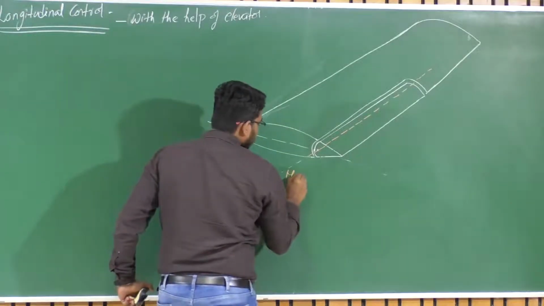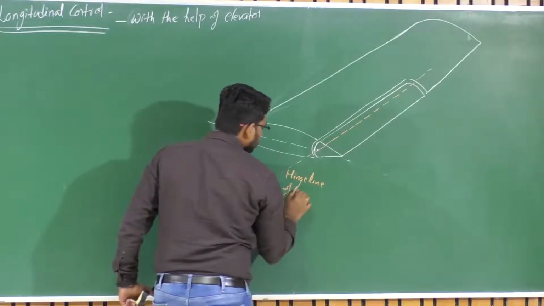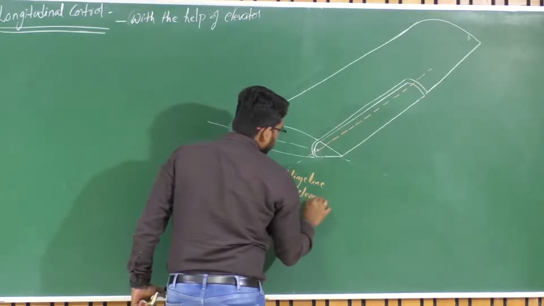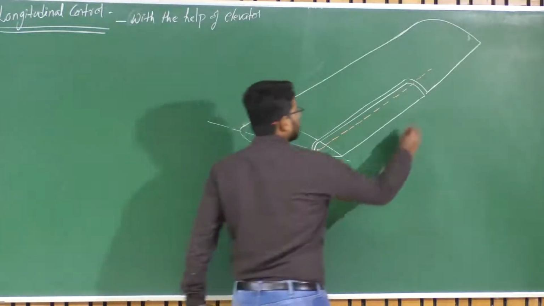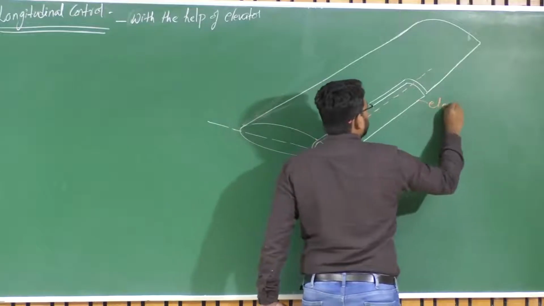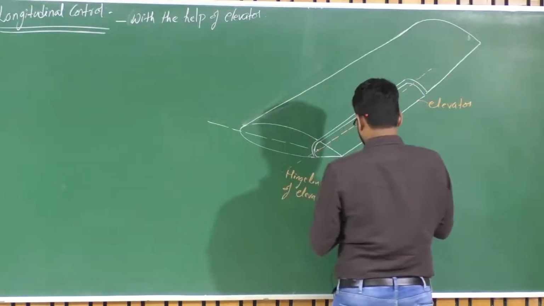So this is known as the hinge line of the control surface. In this case it is the hinge line of the elevator control surface. So this particular portion is the elevator. Okay. So this is the horizontal tail.